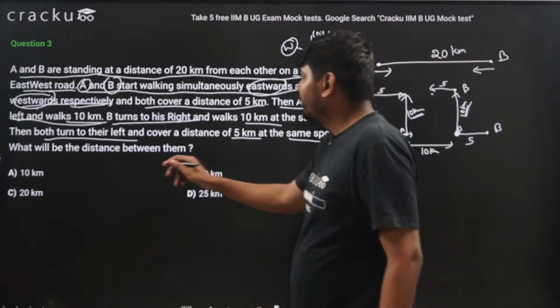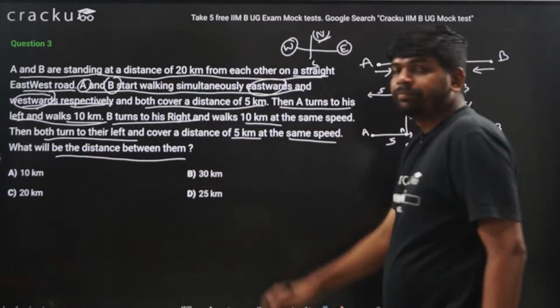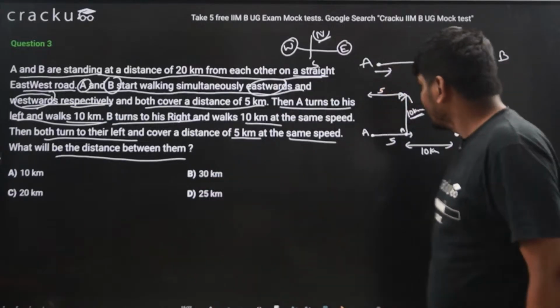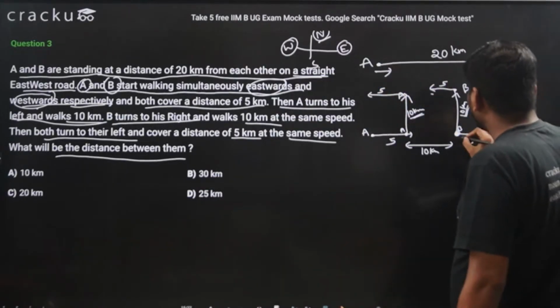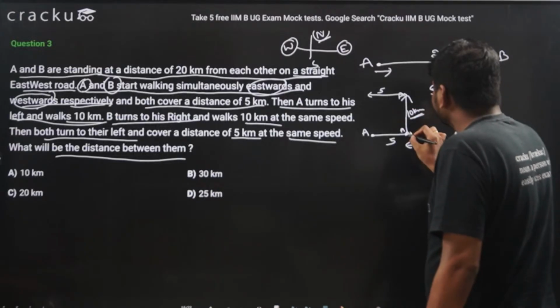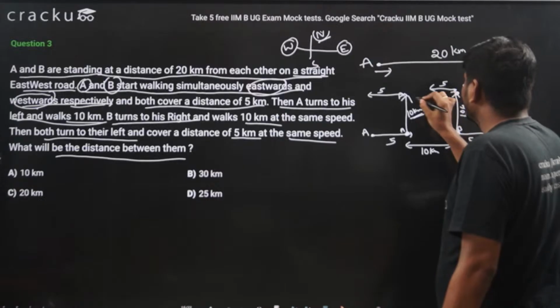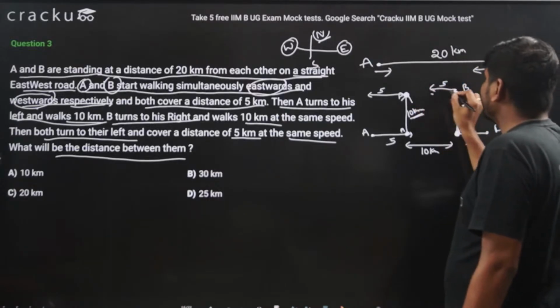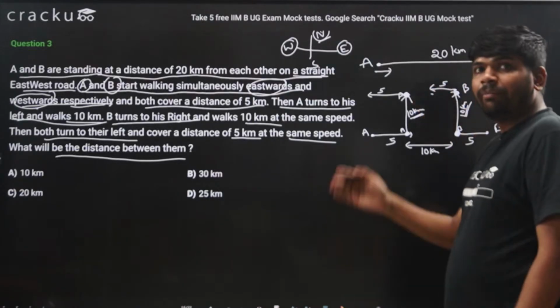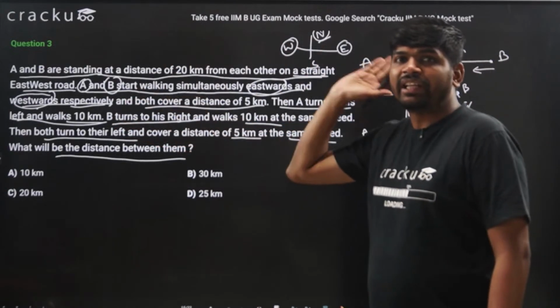Now what I need to find, what will be the distance between them? If you look carefully, initially the distance between them was 10 kilometers. From here to here the distance was 10 kilometers. Now both of them moved 5 kilometers in this direction.